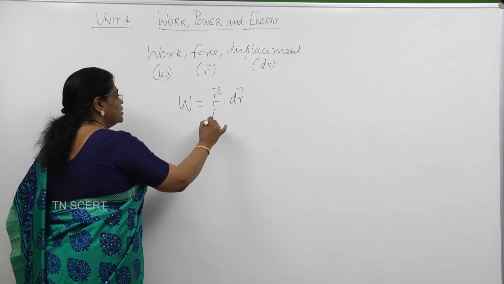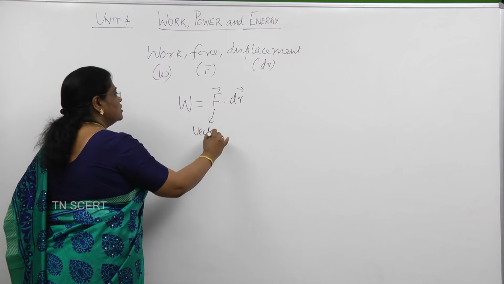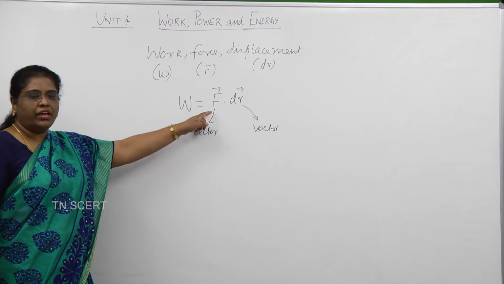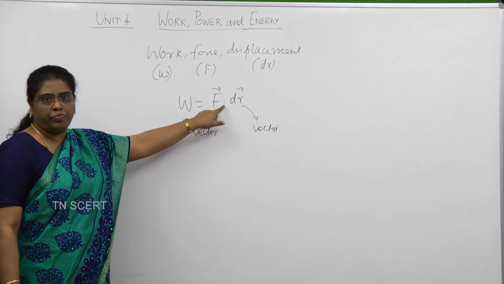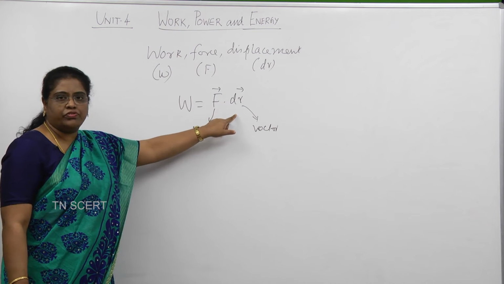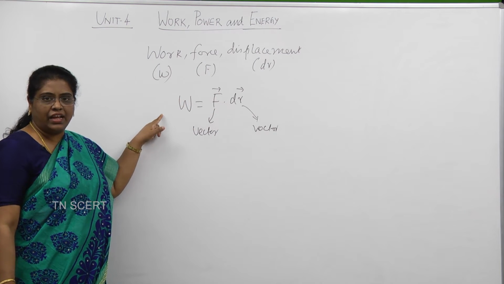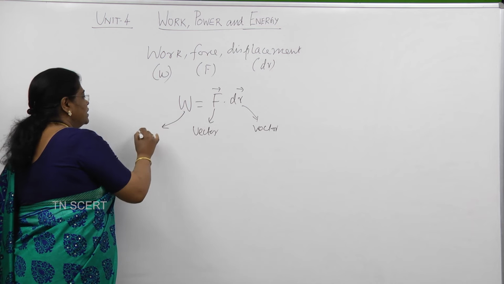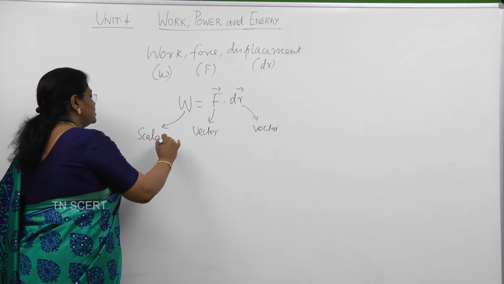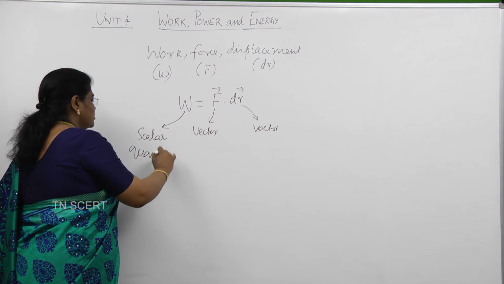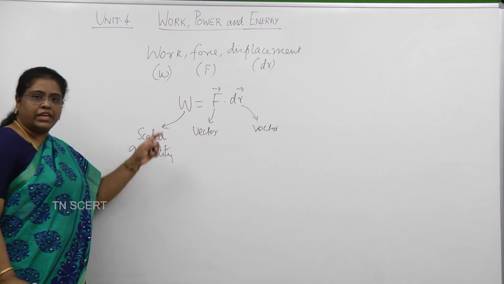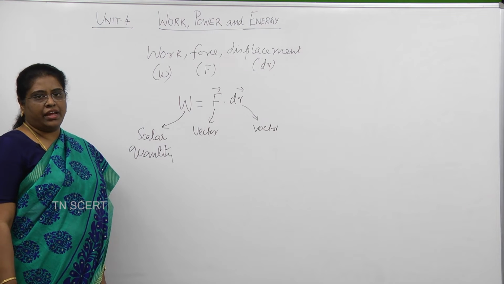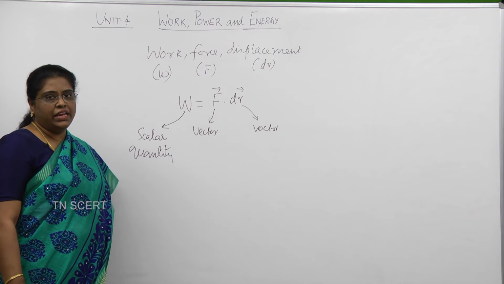Now, force is a vector quantity and displacement is a vector quantity. I have taken a scalar product because it is a dot product. The dot product of two vectors would result in a scalar, as we have discussed in unit 2, and therefore, the work done is a scalar quantity. A scalar quantity will have only the magnitude and it will not have any direction. So, work done will not have any direction.